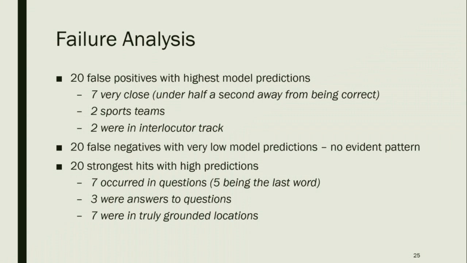So next we identified 20 false negatives, but we didn't find any pattern in these. We also analyzed 20 of the strongest hits, so our model predicts really high, and there is actually a location at these places. We actually found that 7 occurred in questions, with 5 of them being the last word of the question, and 3 were answers to questions, and the other 7 were just truly grounded location mentions.